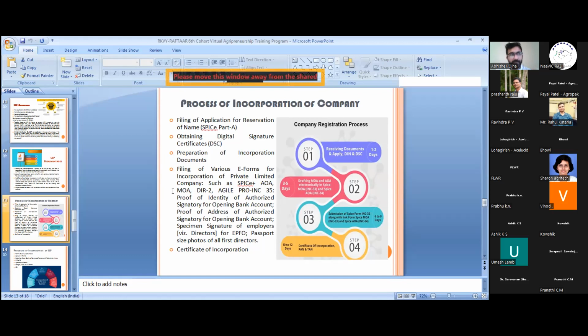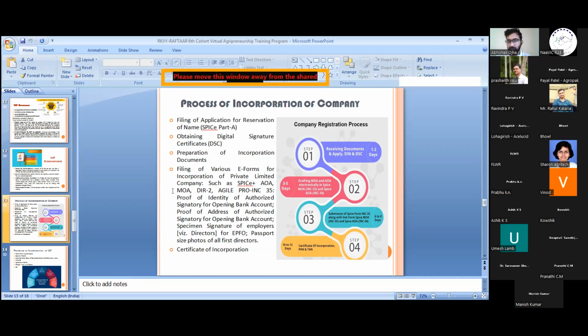It also requires a cost for getting a digital signature certificate. For getting a DSC, you need your KYC, that is Know Your Customer services. In that you will need your PAN card and Aadhaar card or a DL. So at least PAN card and Aadhaar card is required. With that, a mobile number and an email ID. The mobile number and email ID cannot be used by another person for registering a DSC. It should be unique, and your ID cannot be used by any other person.